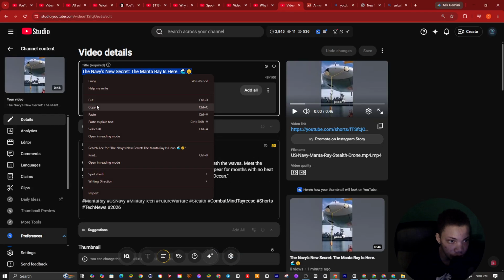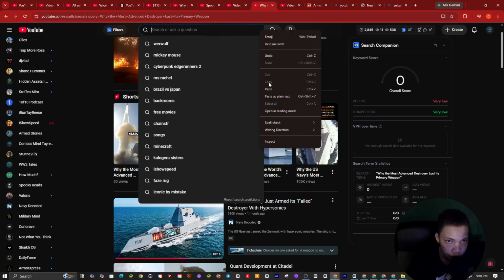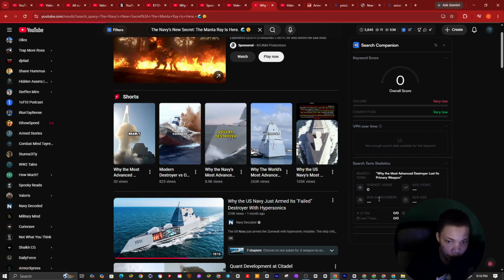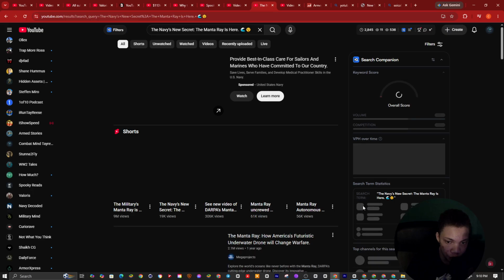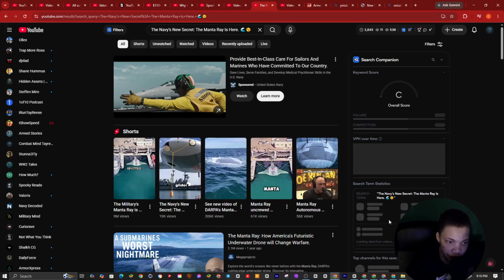If we check this one right here, we paste it. You can see what I mean. With the emojis, we could go to average subscribers, which is not over a million view channels in this cluster. When it's not over a million view channels in this cluster, like I said, guys, it's easier for us to get pushed.